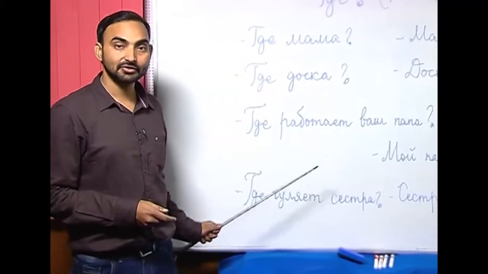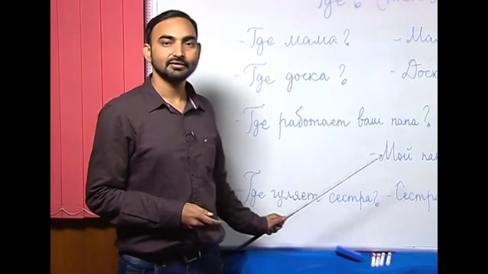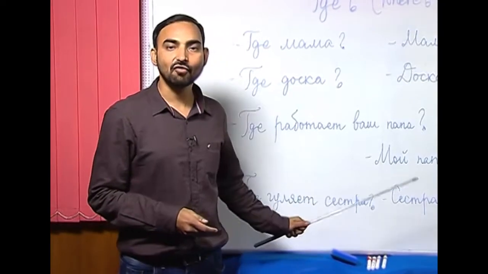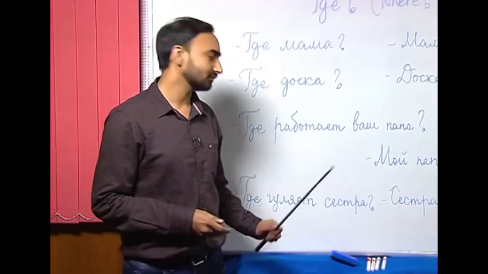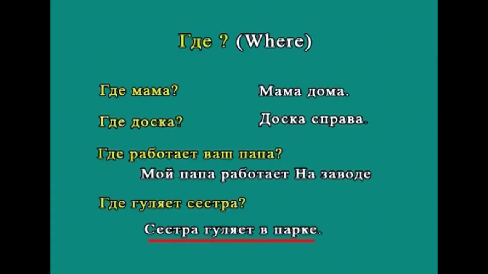The next interrogative sentence I have written is где гуляет сестра? Where does sister take a walk, or where does sister walk? And the answer is сестра гуляет в парке. Sister is walking, or sister takes a walk in the park. В парке.